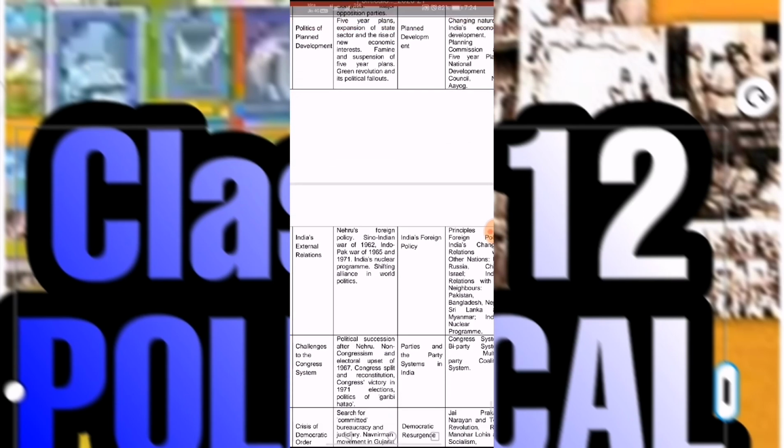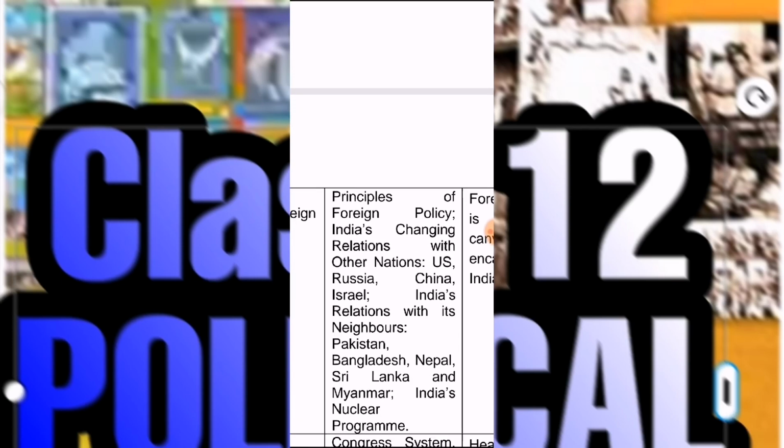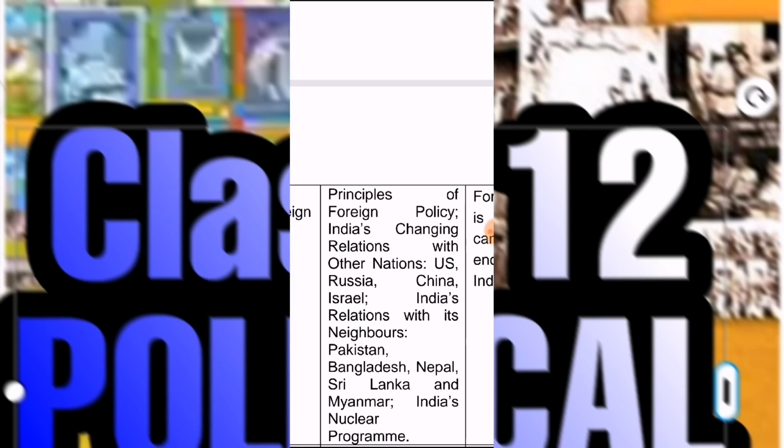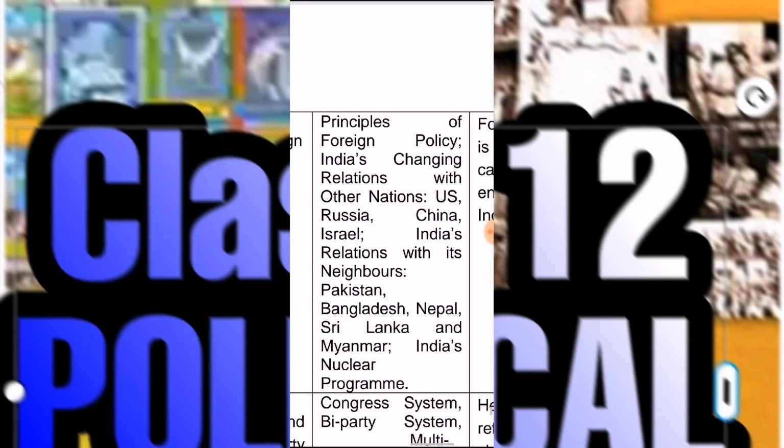Then in the third chapter, India's External Relations, the proposed topics are India's foreign policy. Under this, we have to cover foreign policy with neighboring countries, noting the neighboring countries with which India's relations are very important. Students, these questions are very important from the point of view of board exams.